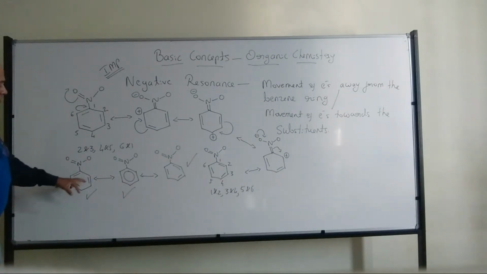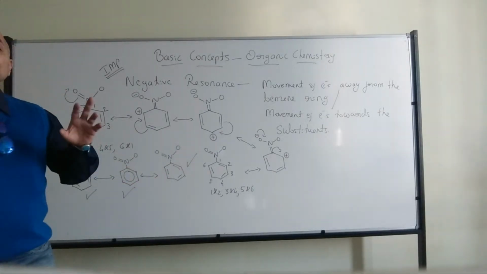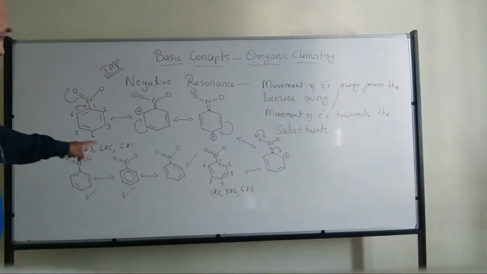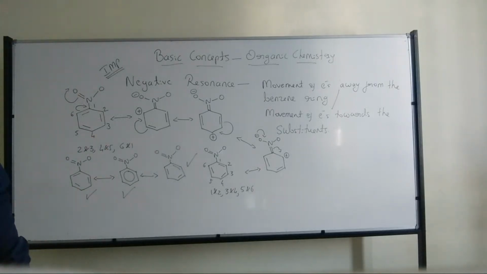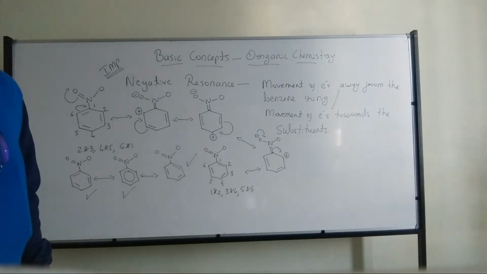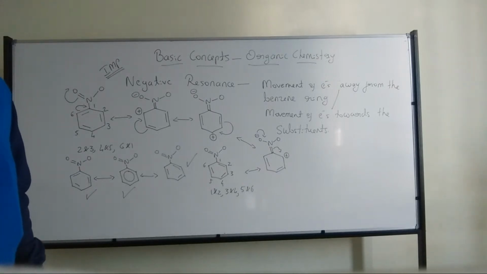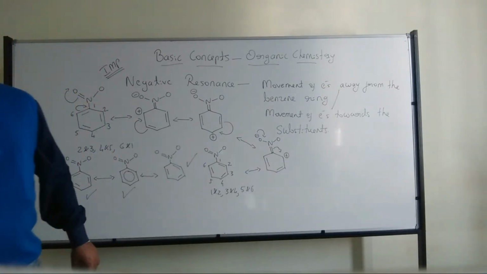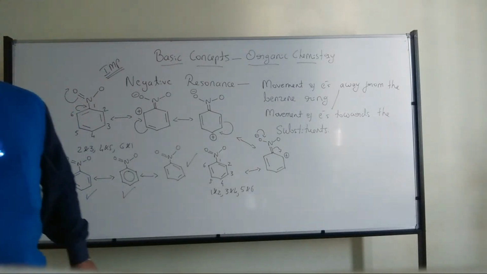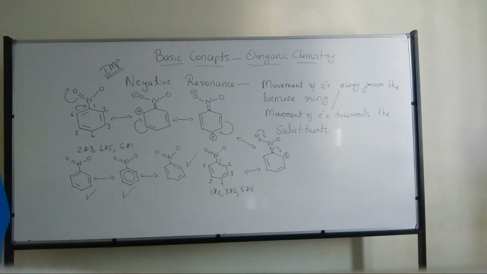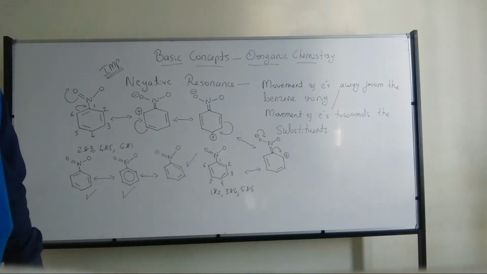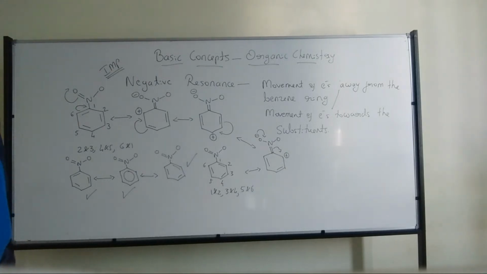Since there is a continuous shift in the double bond positions, that is due to delocalization of electrons. So that's what the circle in the center of the ring indicates. Got my point? So that's why we have the negative resonance with respect to nitrobenzene. And the same logic is applicable to benzaldehyde or benzoic acid. They are other examples which show the negative resonance effect. Any doubts in this? Fine.